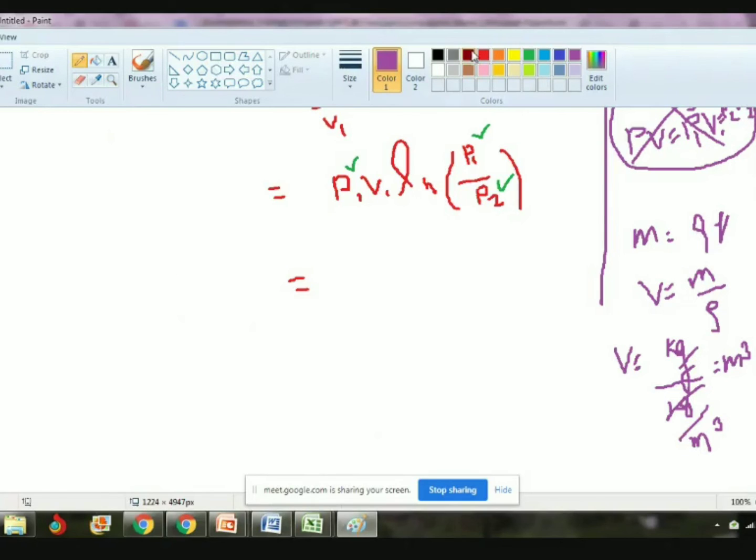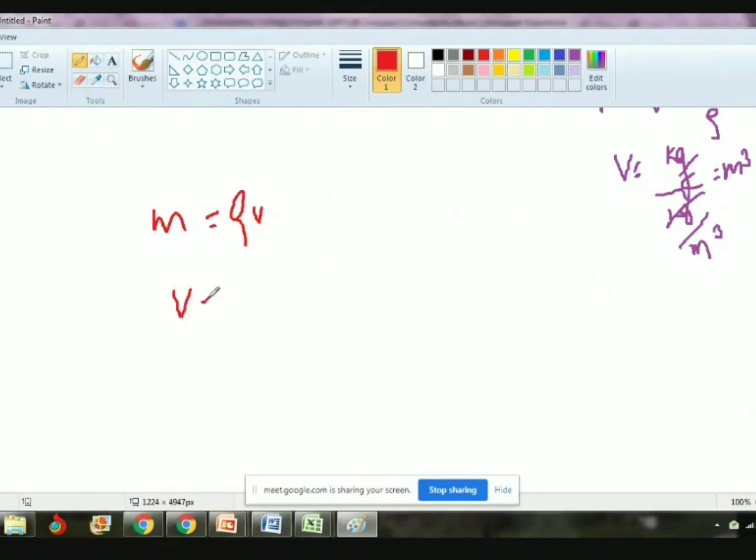So we have to write the formula here. M equal to rho V. So V equal to M by rho. What is the mass value? 1.5. And the density value 1.16. If you have a calculator, do the calculation and tell the value. So initial volume, I can put V1.